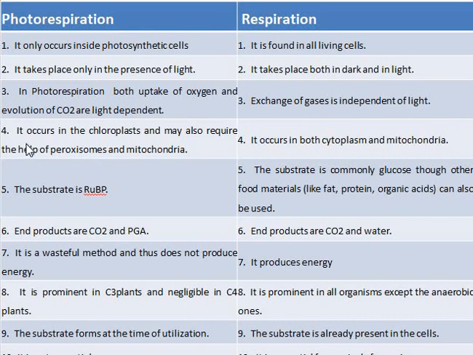Photorespiration occurs in the chloroplast and may also require the help of peroxisomes and mitochondria. Respiration occurs both in the cytoplasm and mitochondria. In photorespiration, the substrate is RuBP, that is ribulose bisphosphate. In respiration, the substrate is commonly glucose, though other food materials can also be used. In photorespiration, the end products are carbon dioxide and phosphoglyceric acid. In respiration, the end products are carbon dioxide and water.